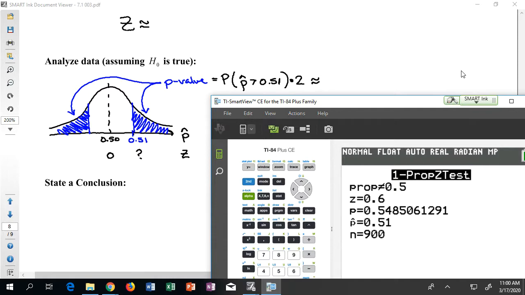And you can see all the information again is given to us. I have my h1 given right at the top, then my z-score is given. Then my p-value is given. And notice that the calculator actually already doubled that particular value. I don't have to worry about that value not being doubled, because I told the calculator it was not equal, it already did the times 2. And then, of course, I have a repeat of my p hat and my n just to check all my work.